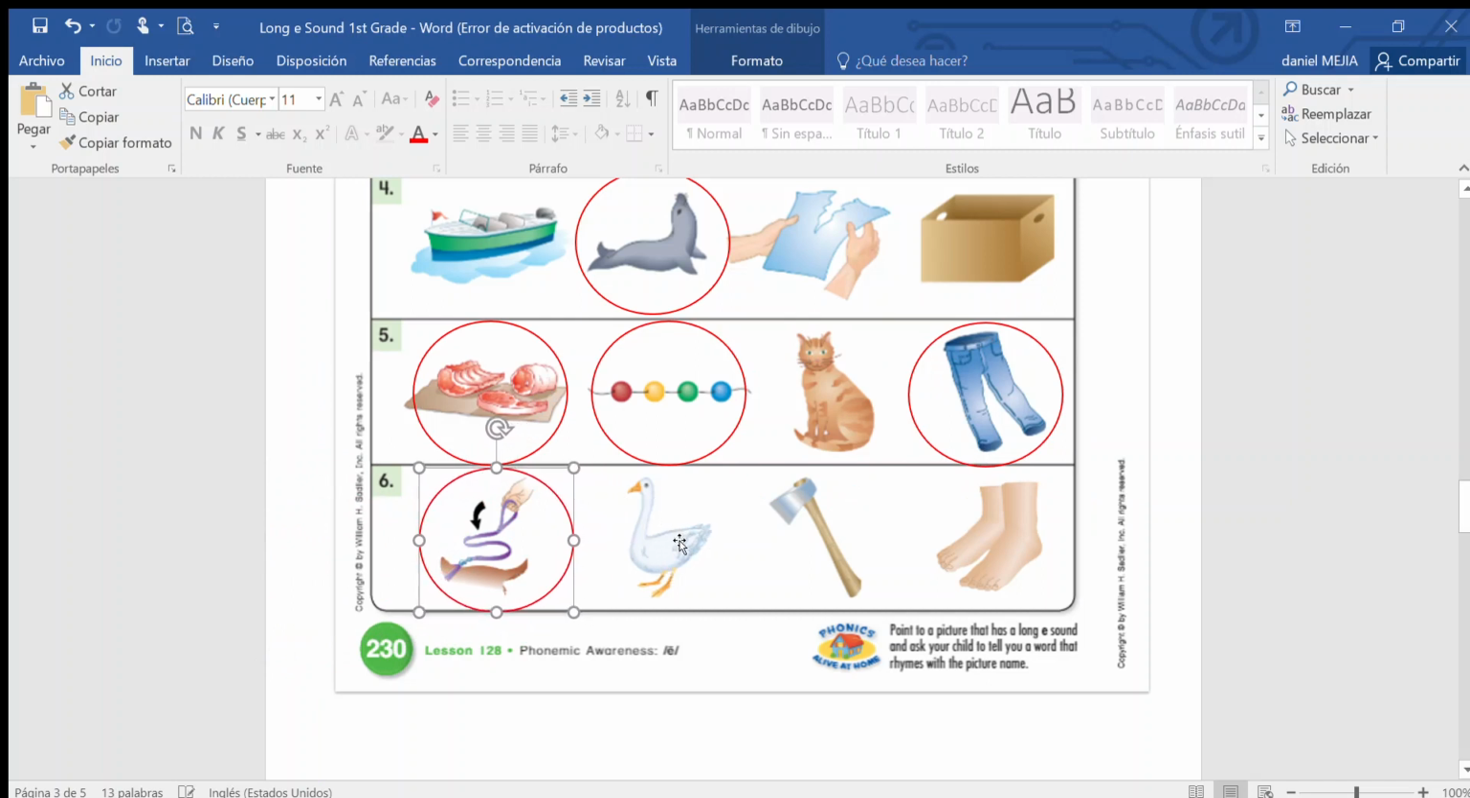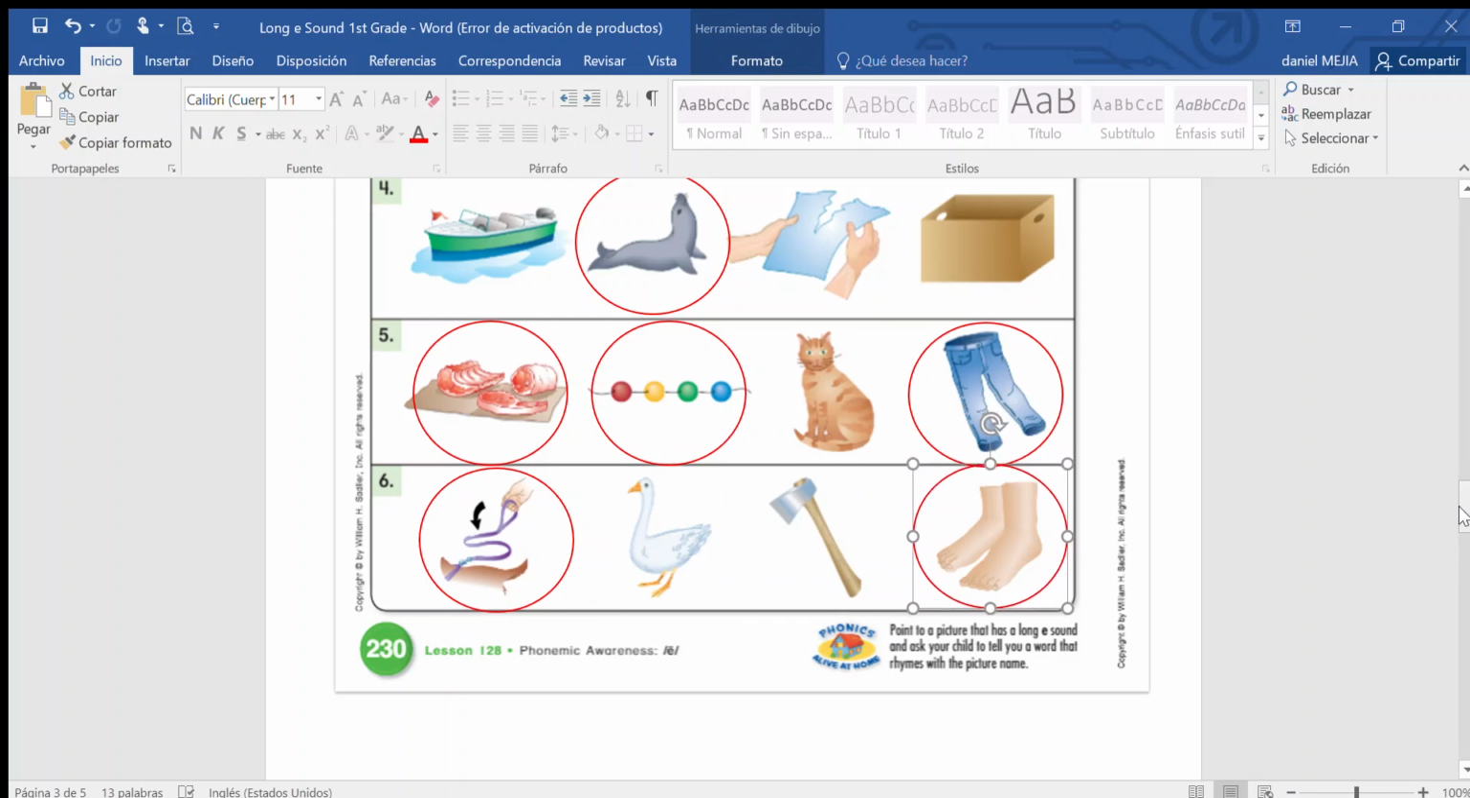Next picture. Goose. Goose. Does it have the long E sound? No, good. Then we have axe. Axe. Does it have the long E sound? No, so we don't circle it either. The last picture. Feet. Feet. Does it have the long E sound? Yes, okay, so you're going to circle it.